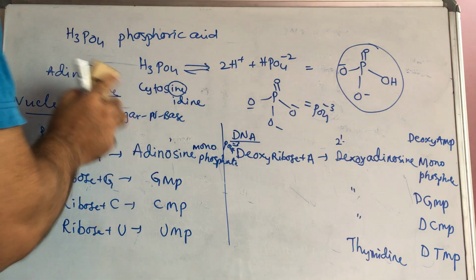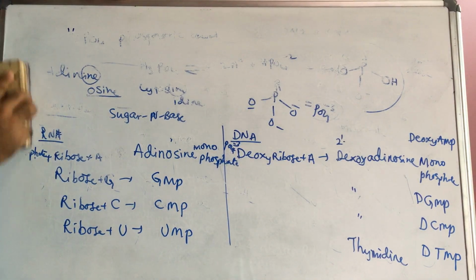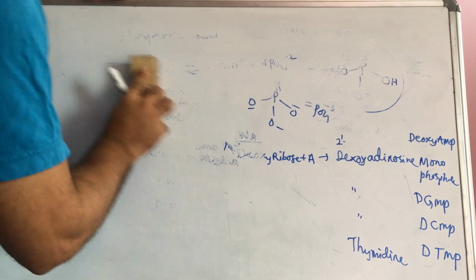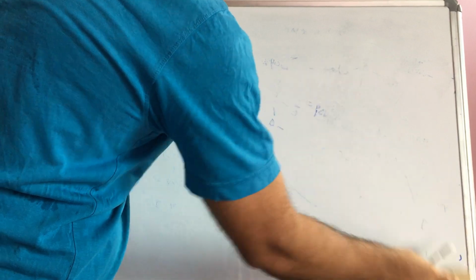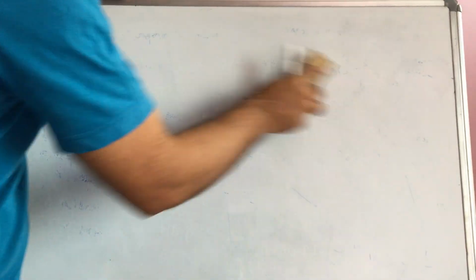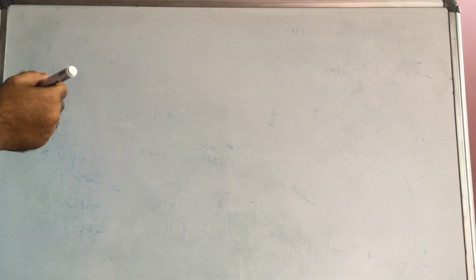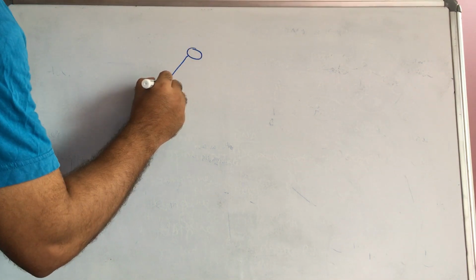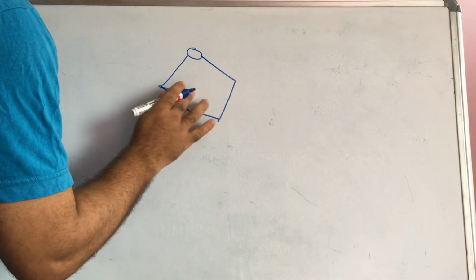One thing I will represent because it is useful in biology and chemistry also, because sometimes they ask what is ATP, AMP, adenosine monophosphate, ADP, adenosine diphosphate, and another one, adenosine triphosphate. So now I will represent AMP, ADP, and ATP. This is ribose.